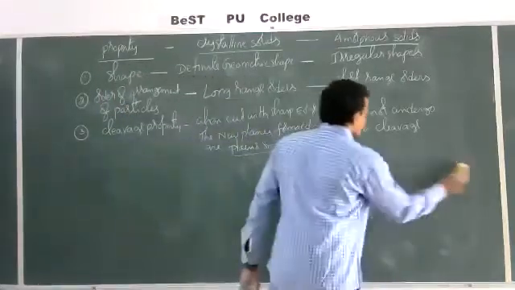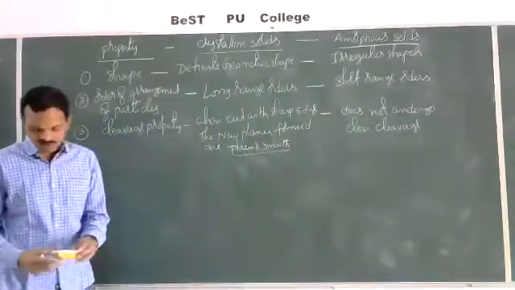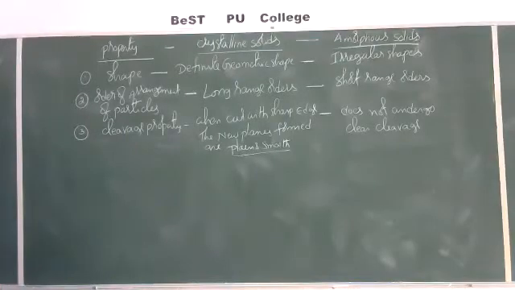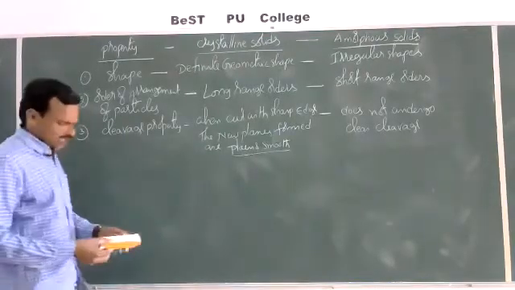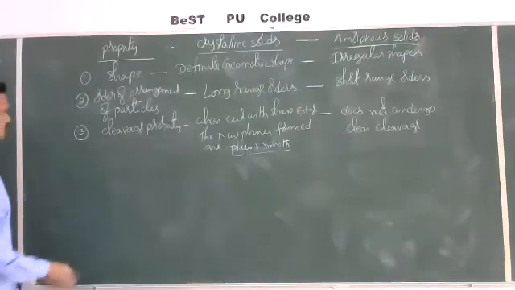So crystalline solids undergo clear cleavage when cut with a sharp edge, whereas amorphous solids do not undergo clear cleavage when cut with a sharp edge. This is the third property.